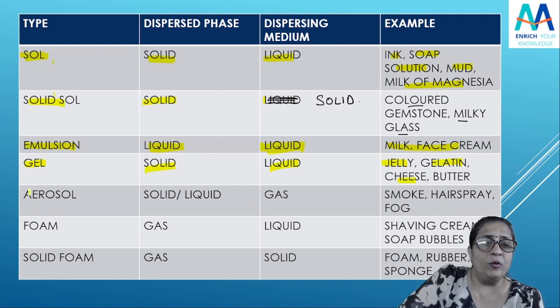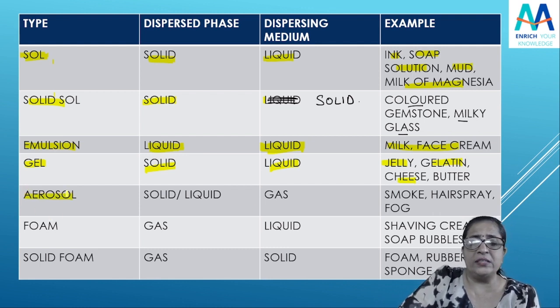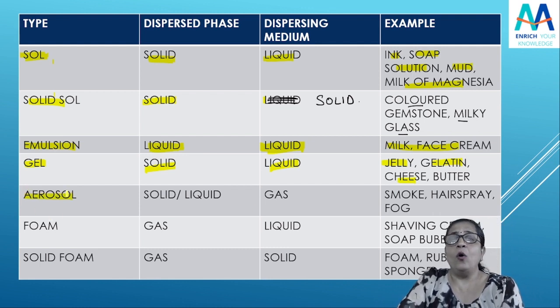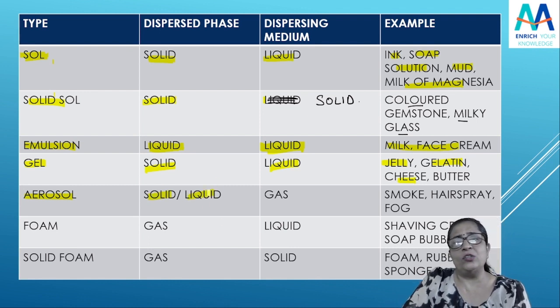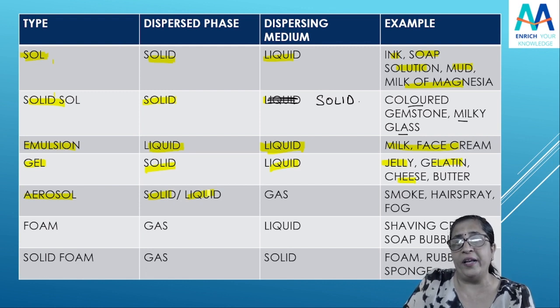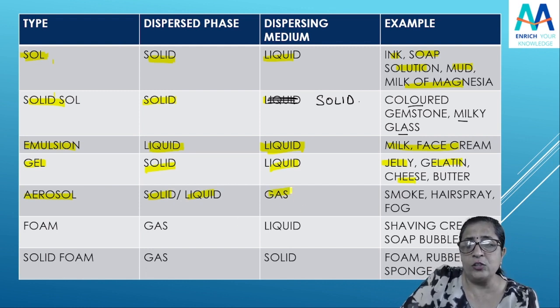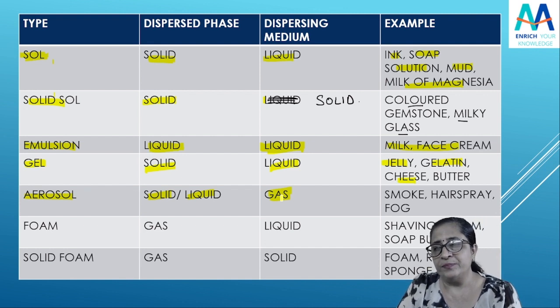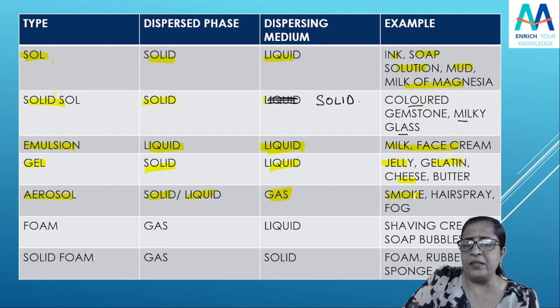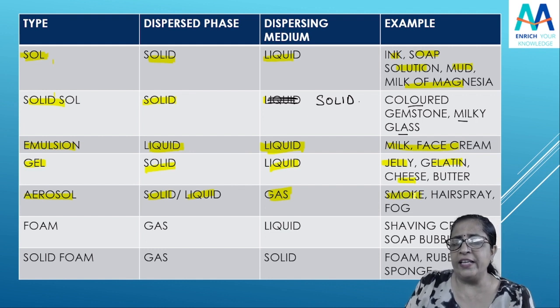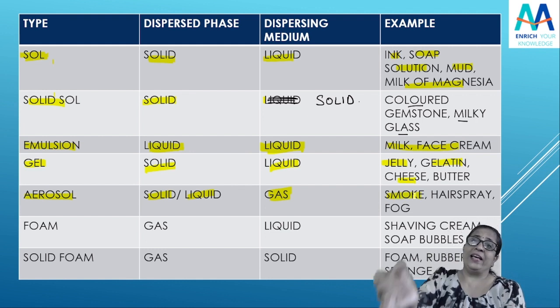Then aerosol. Aerosol also, you know what is an aerosol? That means solid or liquid, the dispersed phase, that means solute, can either be solid or liquid. But the dispersion medium, the solvent, is always a gas. Okay, for example, if I say smoke, smoke is an example of solid in gas.